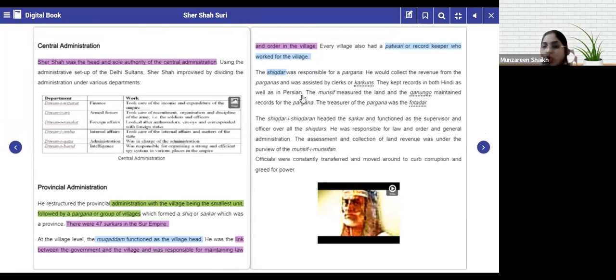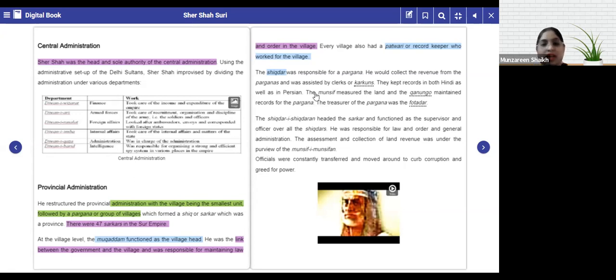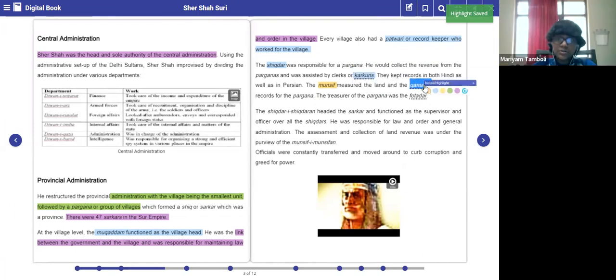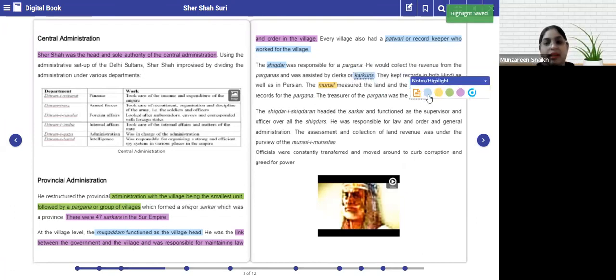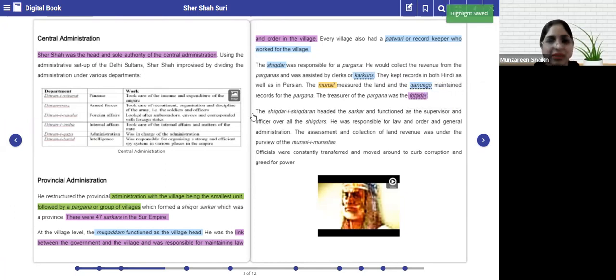Okay, who would measure the land? Munsif. Underline these names: karkuns, munsif. And who would maintain the records for the paragana? Kanungo. Yes. And who would be the treasurer of the paragana? Fotadar. So what is this? The duties given to each person, and these names were given by them.